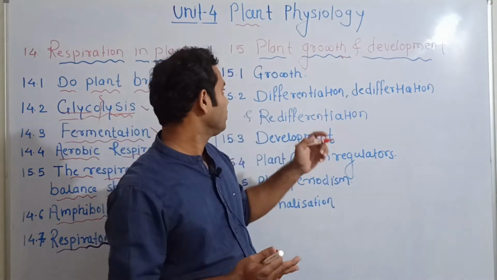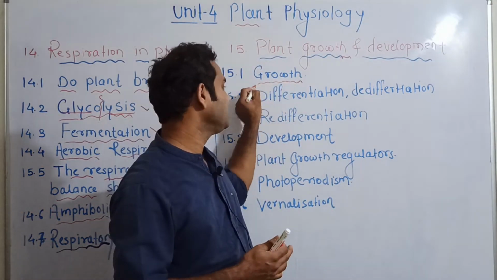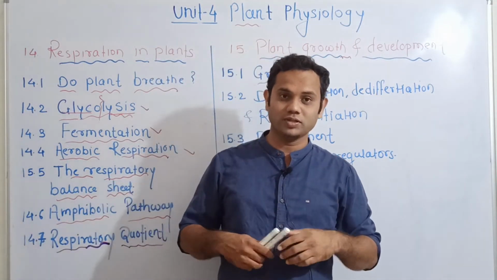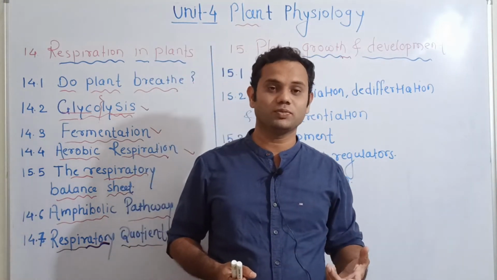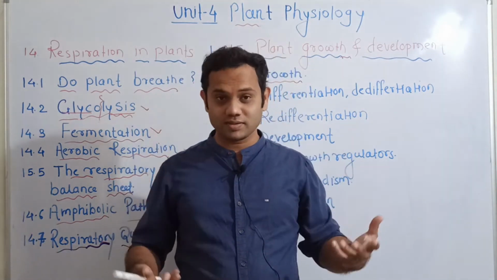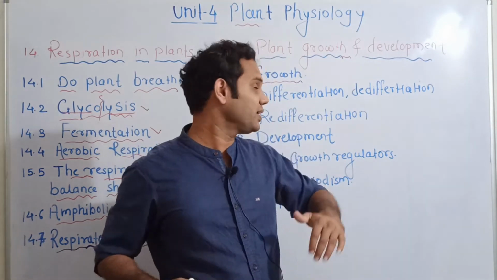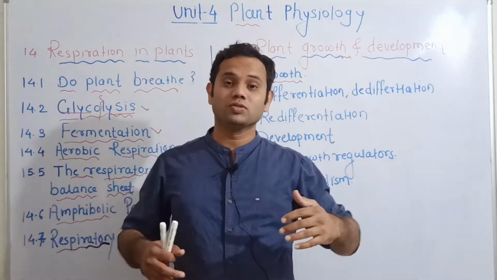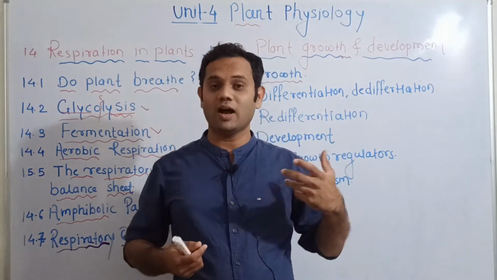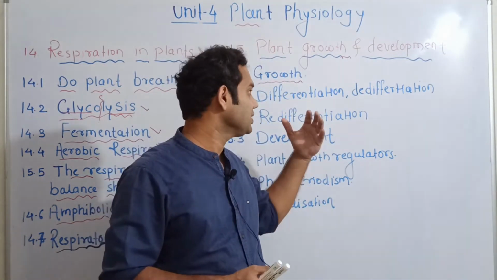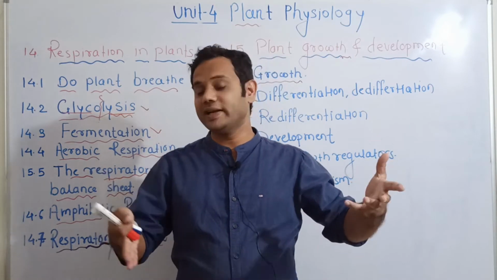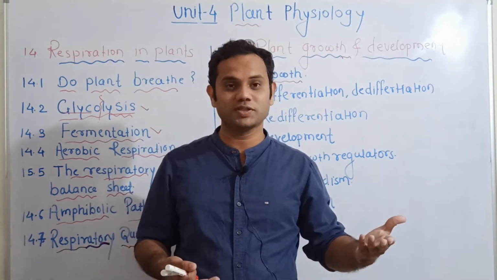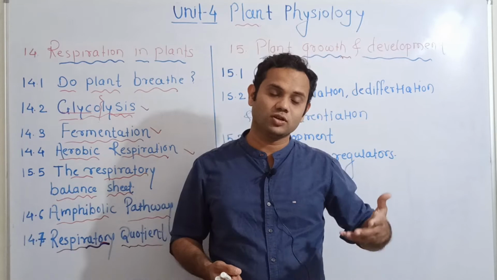What is growth? You have also seen this in the living world. What is growth, how is growth achieved, what are the different attributes of growth? Increase in mass as well as number is considered growth. The number increases because of cell division, so plant growth is achieved through cell division. Mitosis is the process responsible for growth.